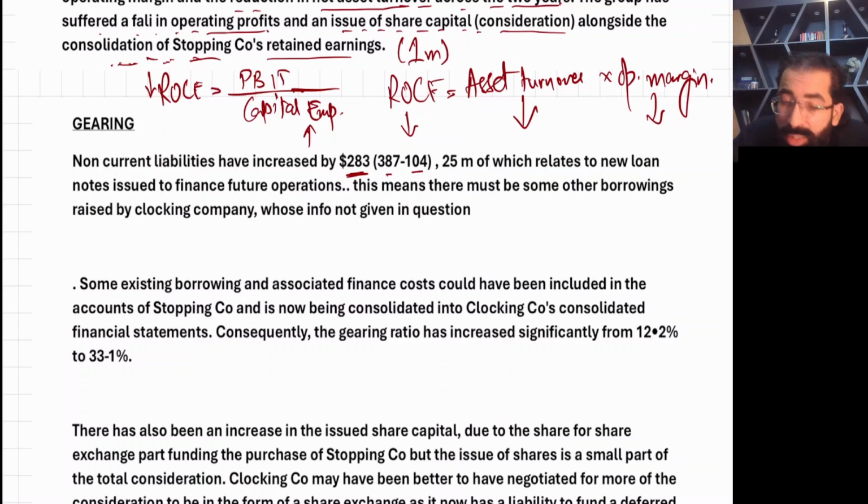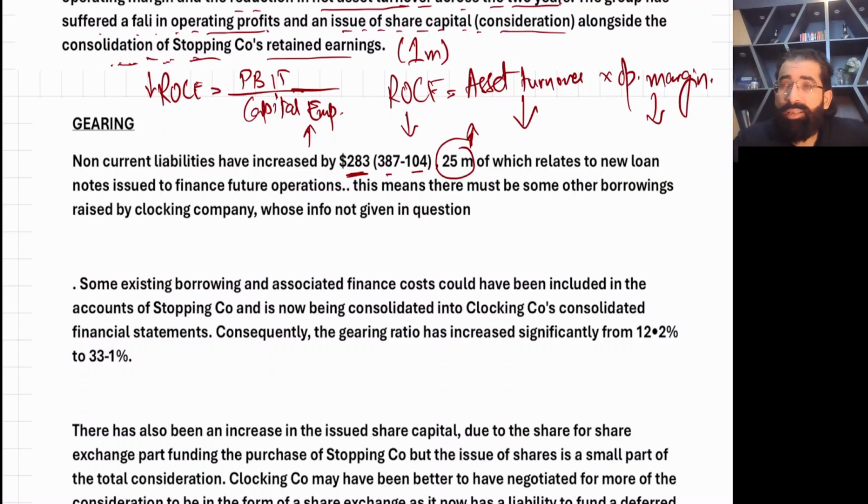But in the question it is written that we have taken an additional loan of 25 million only, just before the year end. But in the SOFP there is an increase in loans of 283 million. So other than this loan, we have taken other loans as well.